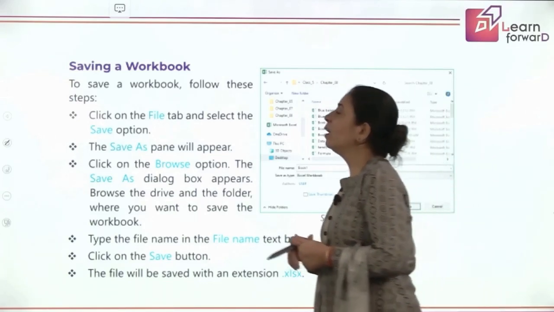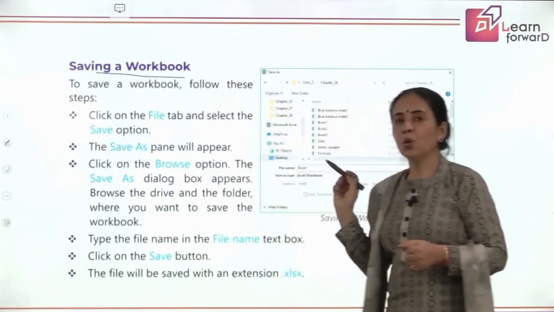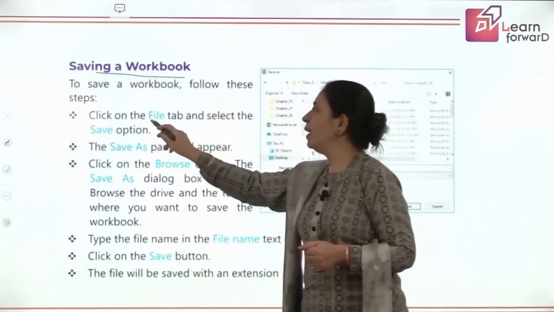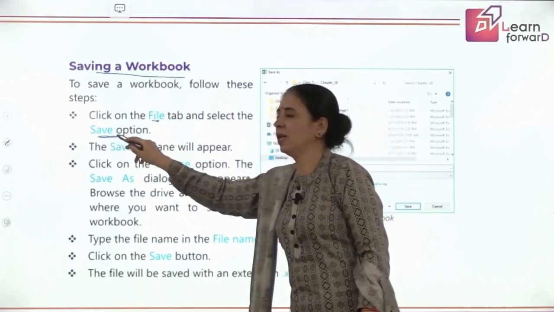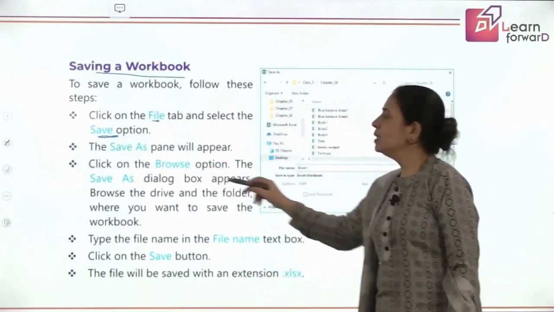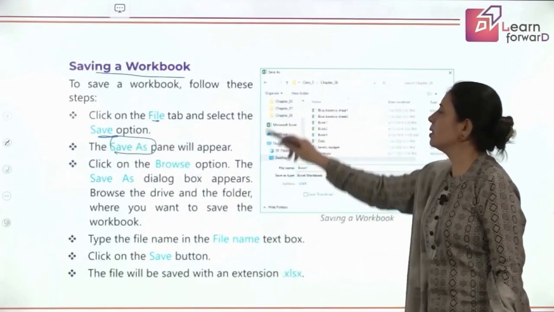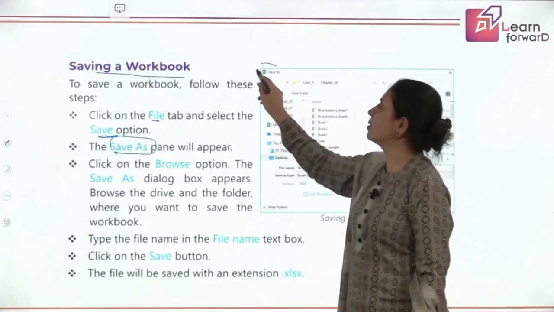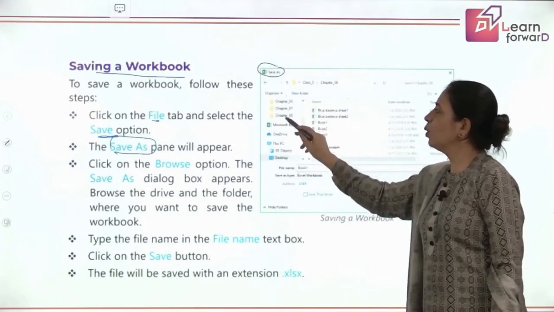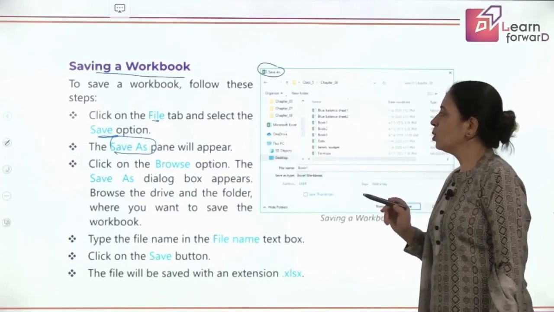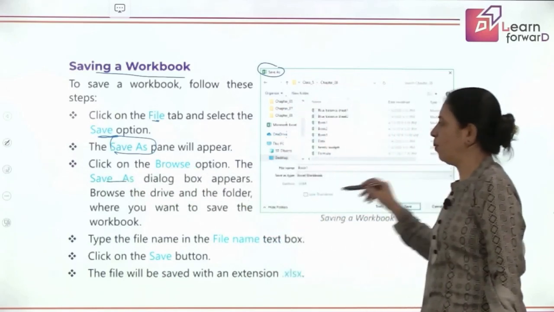So for that we use saving a workbook. What will you do? You will click on the File tab. In the File tab, select the Save option and then you get the Save As pane on the screen. Here it's written Save As. Now you have to browse where you want to save the file. So click on the Browse option and the Save As dialog box will appear.